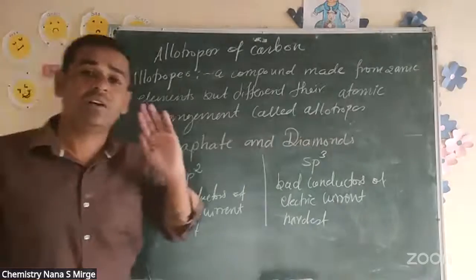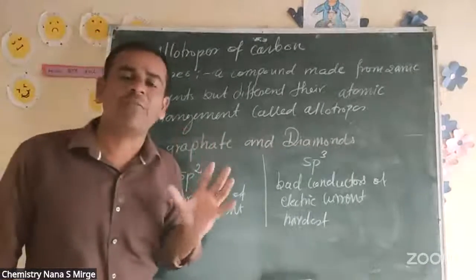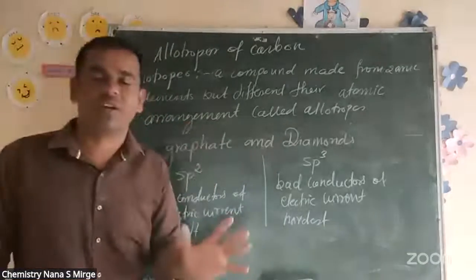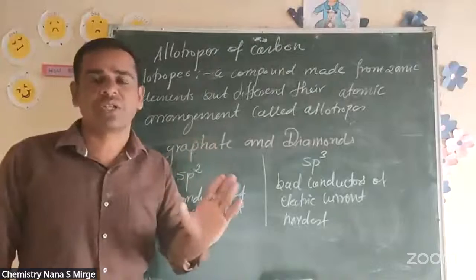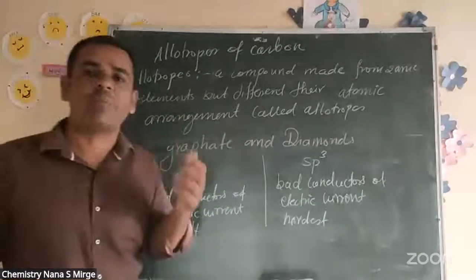So allotropes are made from the same element but have different structures. Due to the different structure, they have different properties. अगर उनका स्ट्रक्चर अलग है तो प्रॉपर्टी भी अलग आएगी.